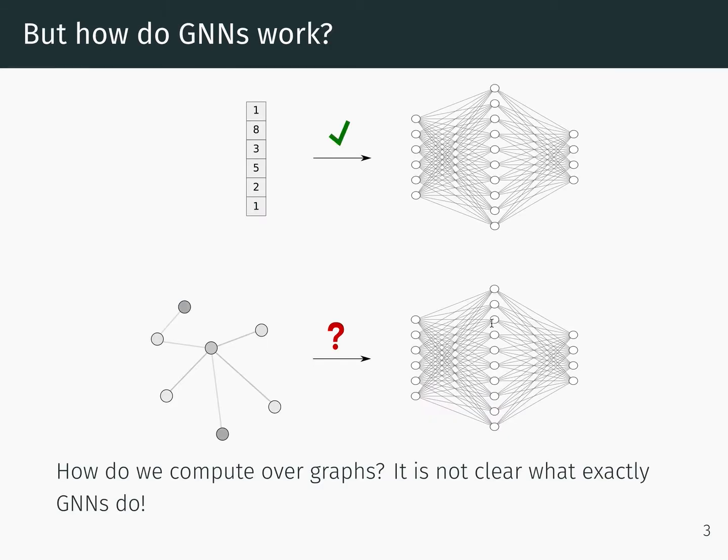But how do GNNs even work? What does it mean to compute over a graph? At first, it is not clear what exactly GNNs do.